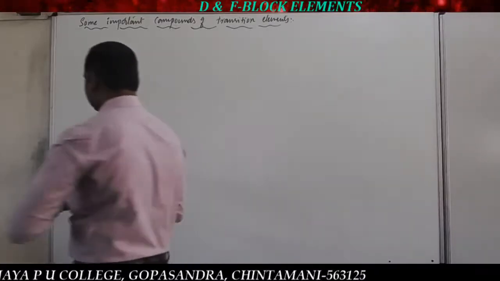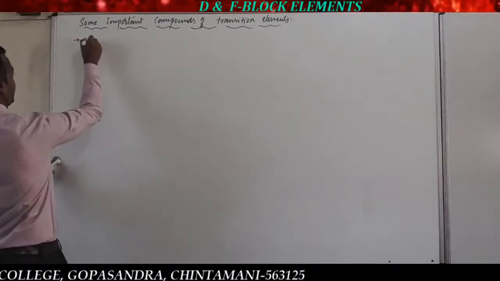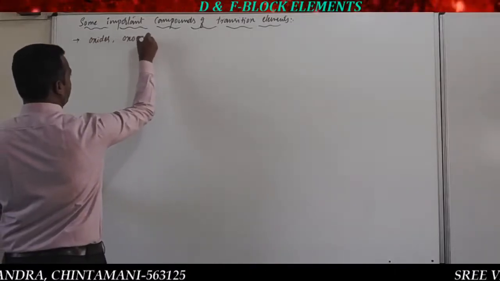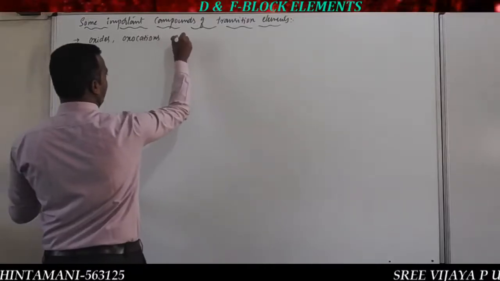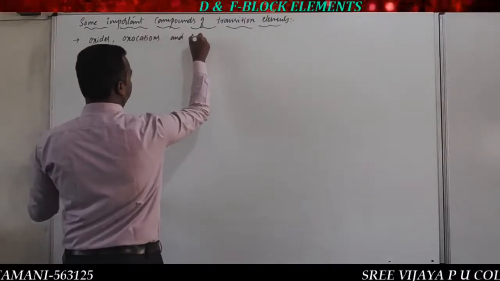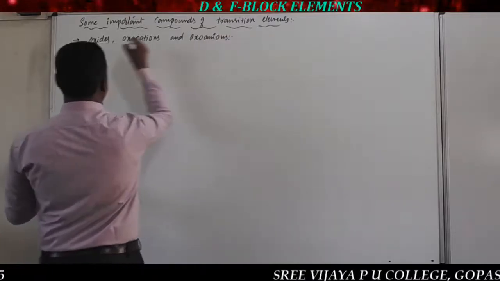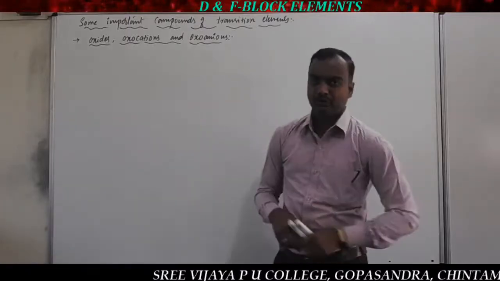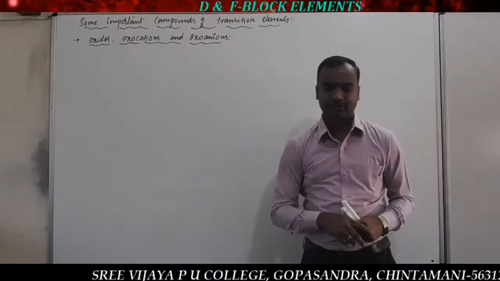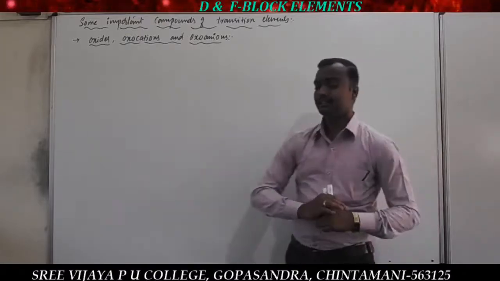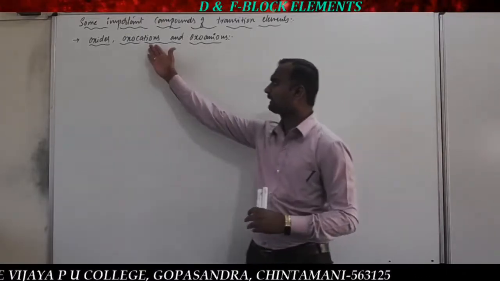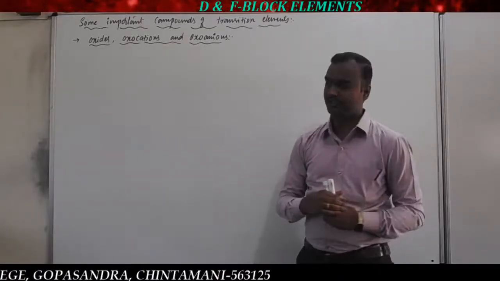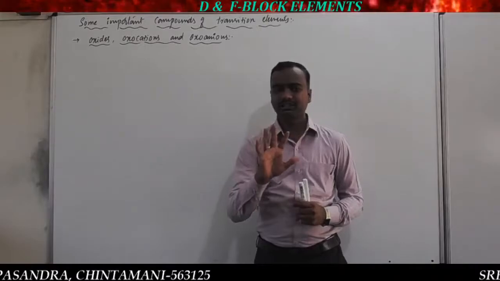Under this, the first one I am going to discuss is oxides, oxocations and oxoanions. So what is the meaning here? How are oxides formed from transition metals, what are oxocations, what are oxoanions? I think you know that a cation is nothing but a positively charged species and an anion is a negatively charged species. What is the meaning of oxo? Oxo is nothing but oxygen.